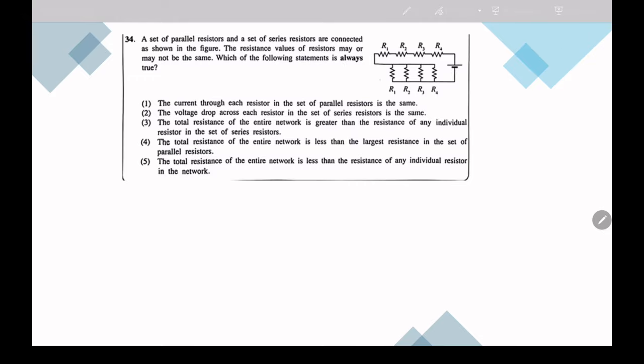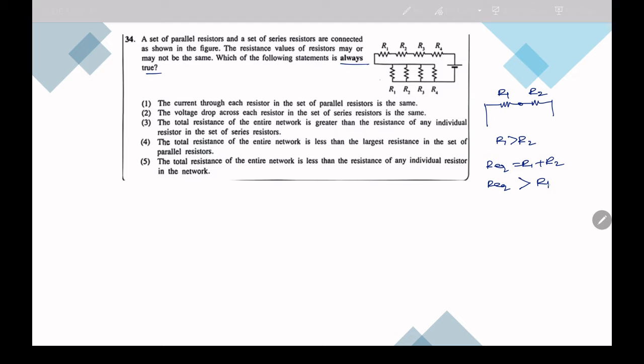Which of the following statements is always true? So remember one thing, when we have resistors connected in series, let's say R1 is greater than R2, then R equivalent is R1 plus R2, right? Which means R equivalent is greater than R1 as well.